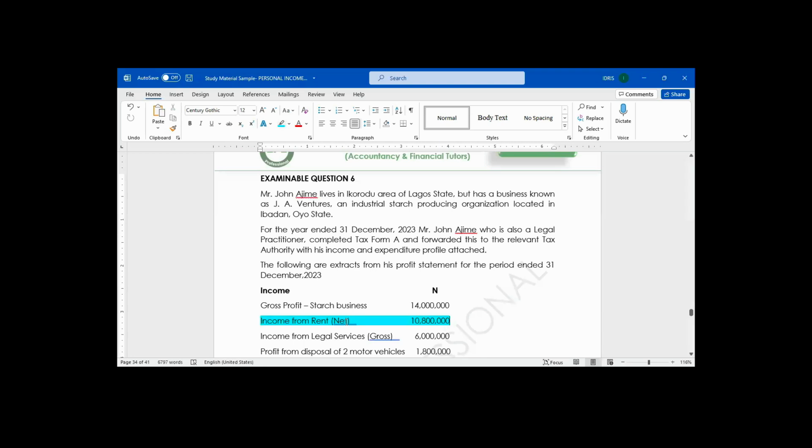That they write in front of this rent means withholding tax has been deducted from this rent. The question is now asking us how much.